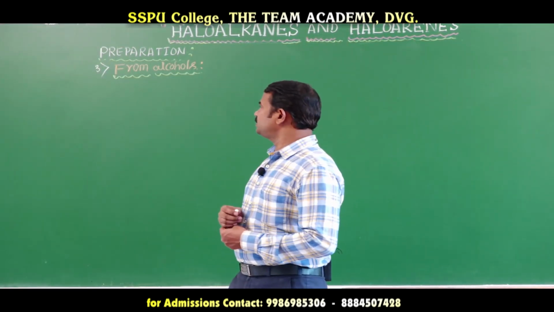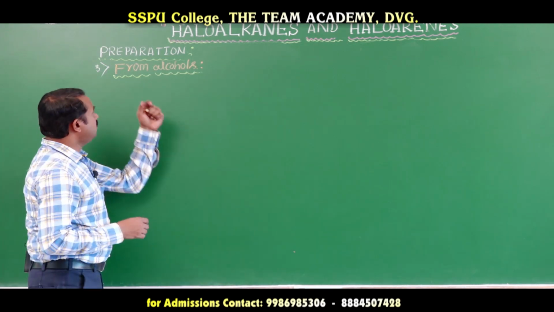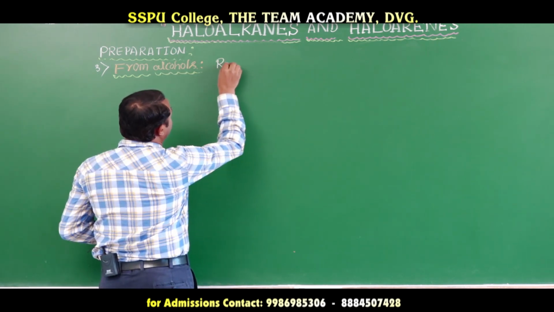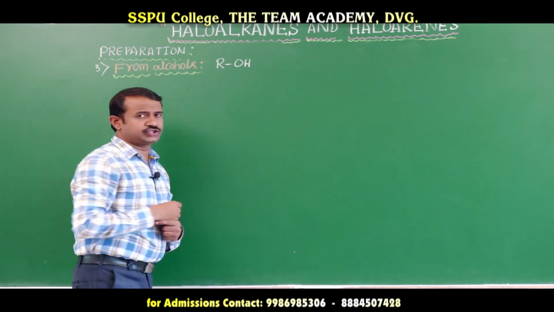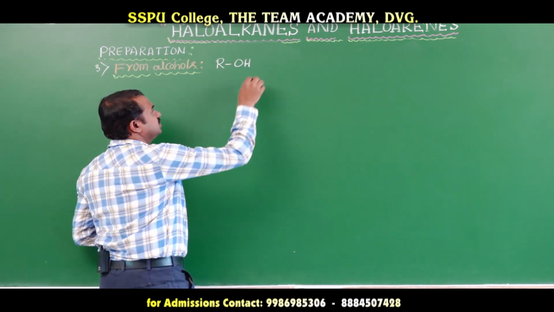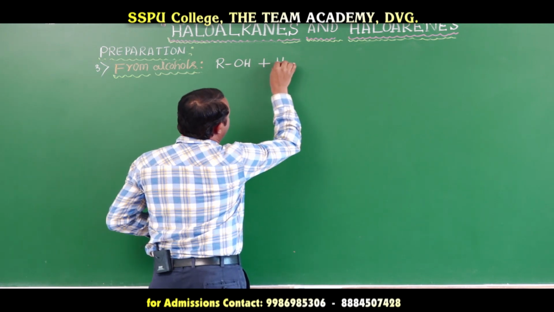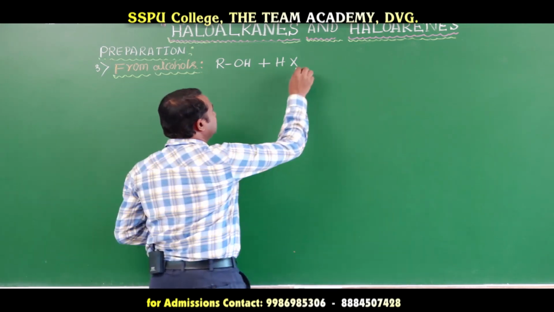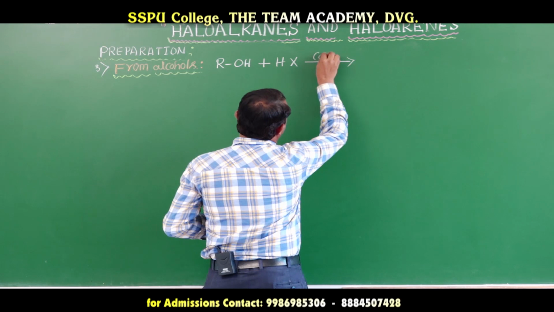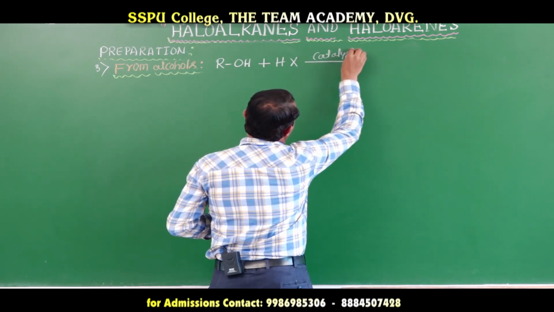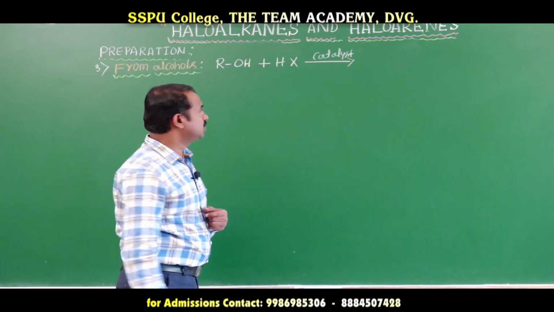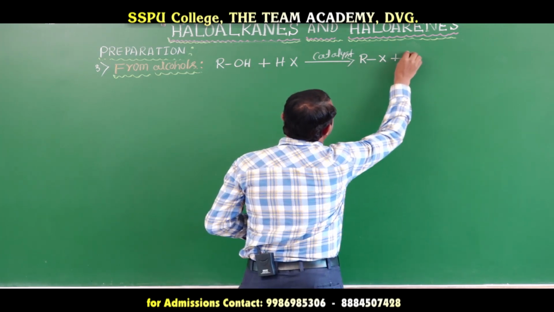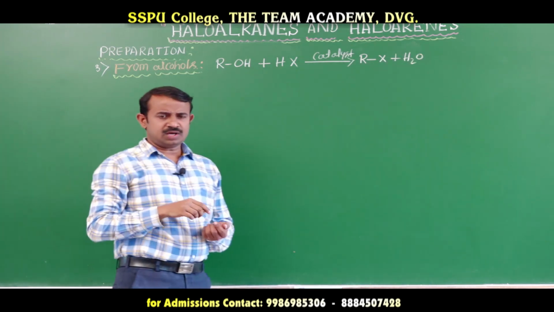The alcohol general formula is ROH. Alcohols react with halo acid or hydrogen halide in the presence of a catalyst to form alkyl halide.